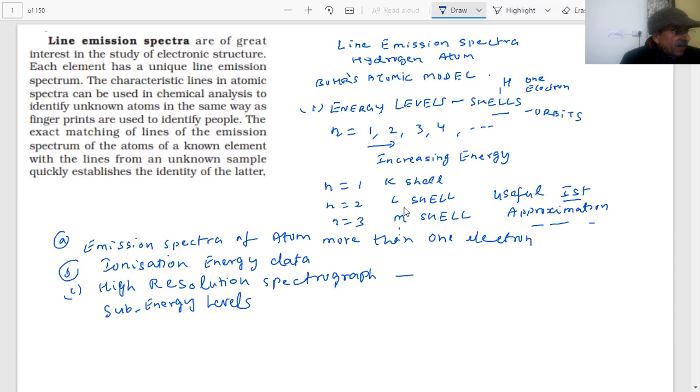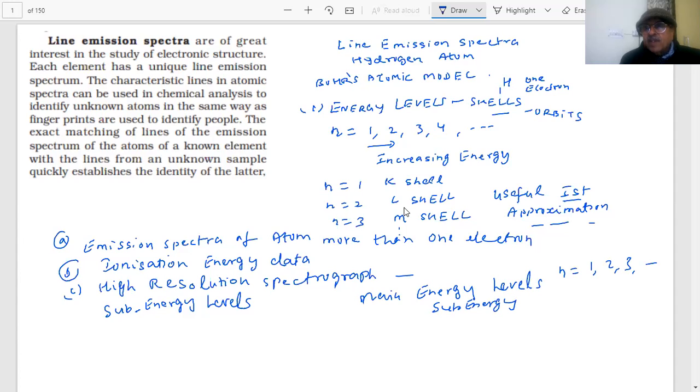Therefore, they said that the main energy levels, n equal to 1, 2, 3, are made up of sub energy levels.